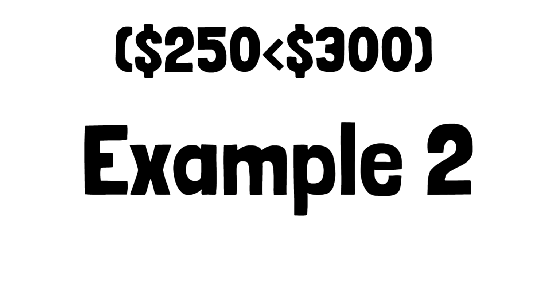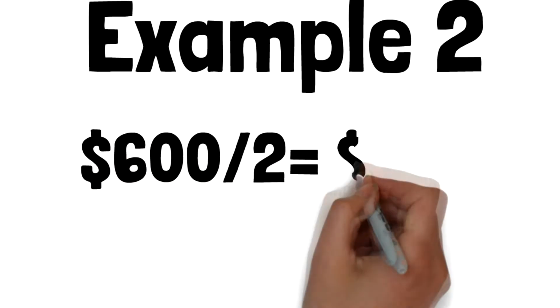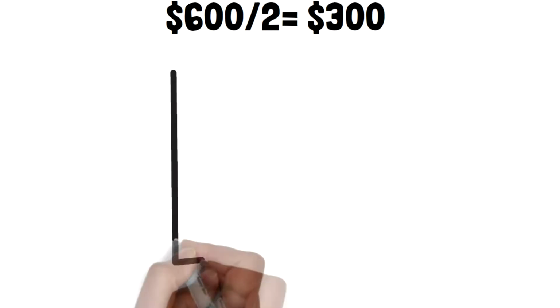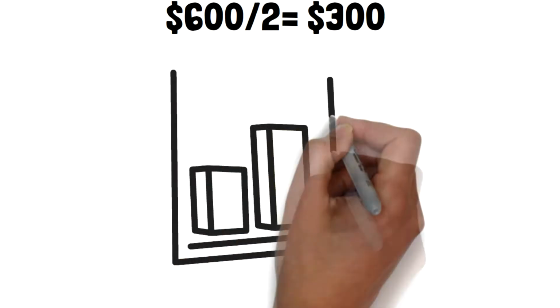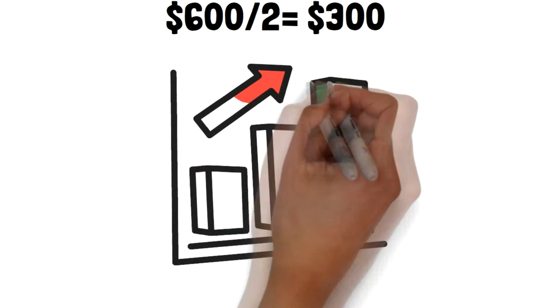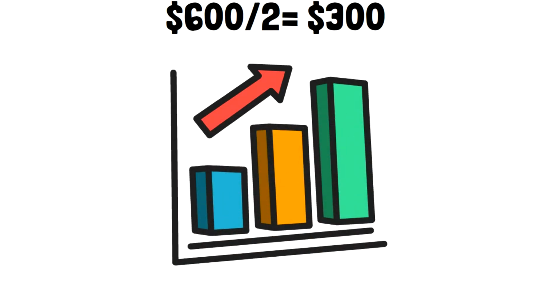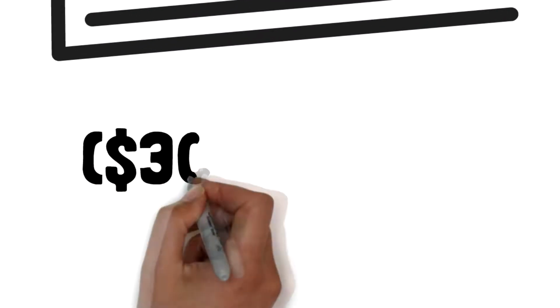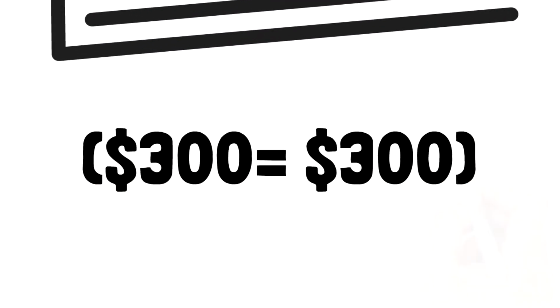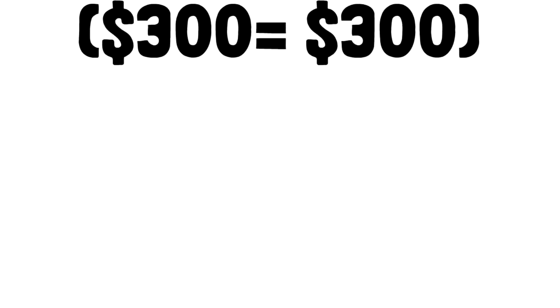Example 2. Now suppose that for the second 2-week eligibility period, Mr. A has earned an income of $600. In this case, the average weekly income will be $600 divided by 2, that is $300 per week. Since average weekly income of $300 for the second eligibility period is exactly equal to 50% of average weekly income earned in 2019, that is 300 is equal to 300, so Mr. A does not qualify for CRB in this second period.